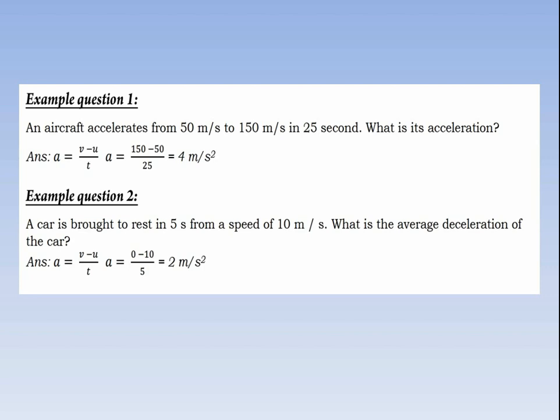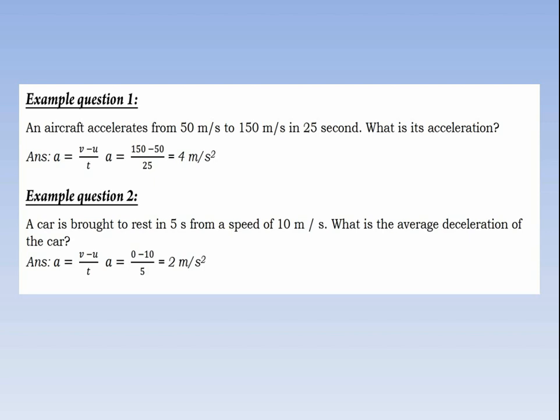If an object is at rest, then its initial velocity, represented by u, is 0. If an object is moving with a certain velocity and brought to rest, then its final velocity, represented by v, is 0. So in this case, a car is brought to rest in 5 seconds, so the final velocity v is 0 and the initial velocity is the velocity with which the car is moving, that is 10 meter per second.